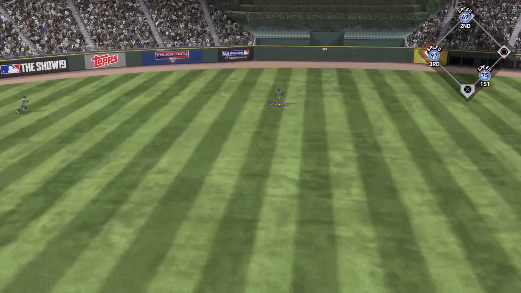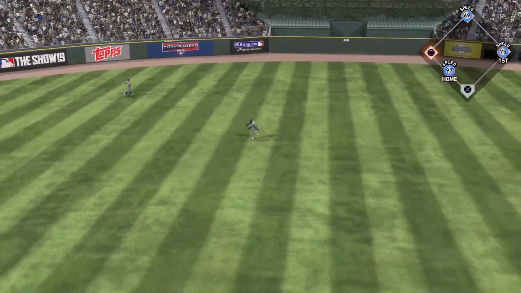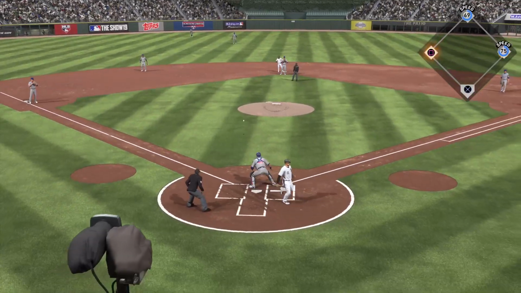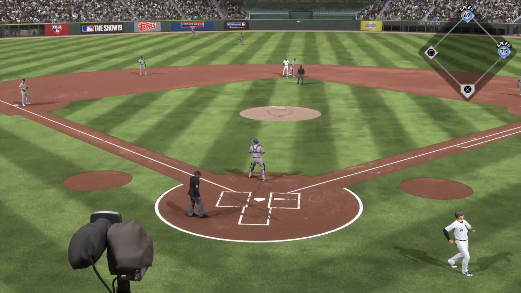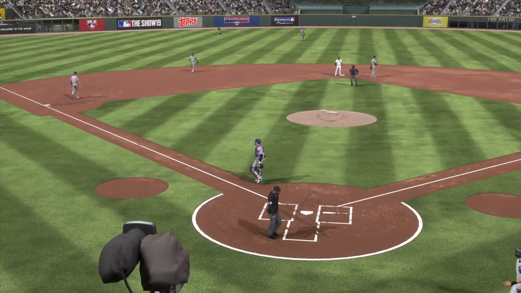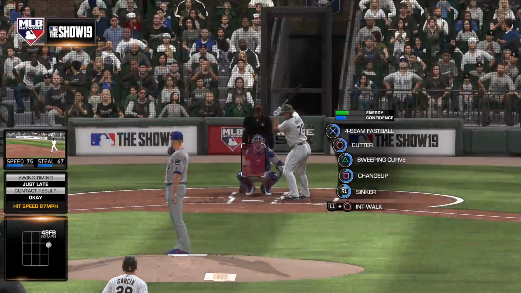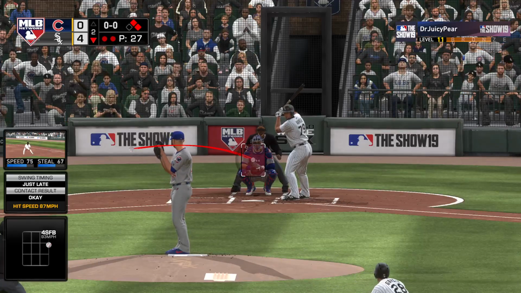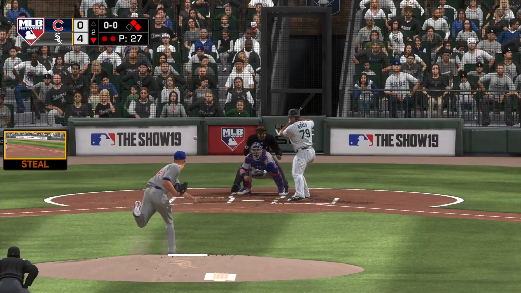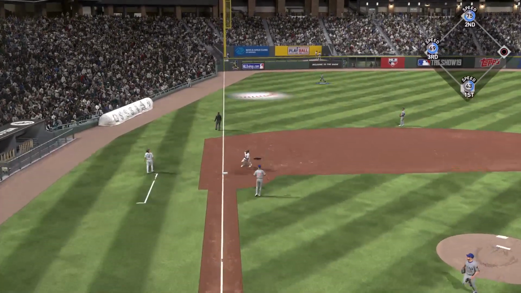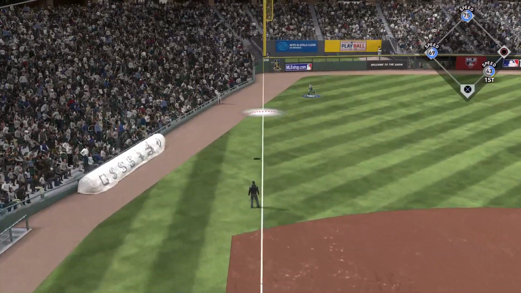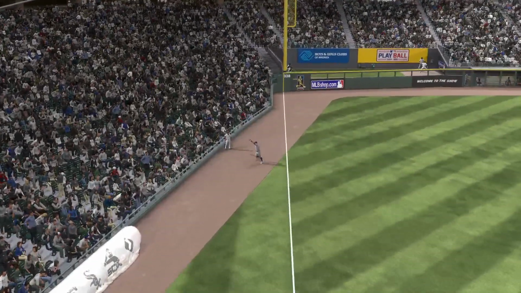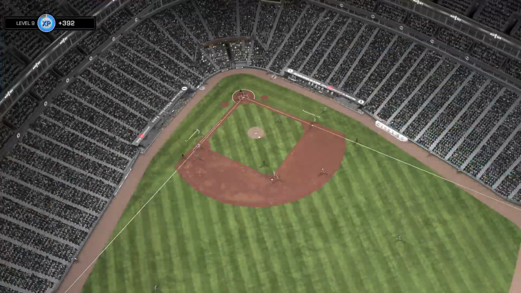Line drive to center field. And that's going to get down in front of Hayward for a base hit. And not in time as the run scores. So it's first and second with 2 men gone. And one of the more prolific RBI men in the league the last few years, Jose Abreu, will bat next. Lifted down the line in left. Schwarber is in pursuit. He tracks it down, and that will end the inning.